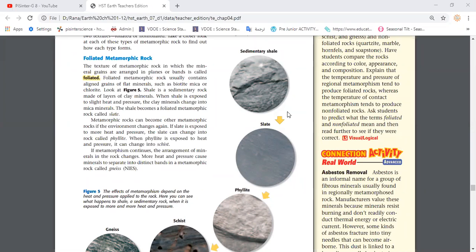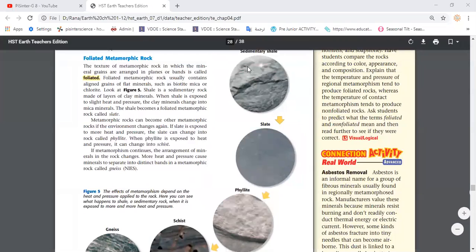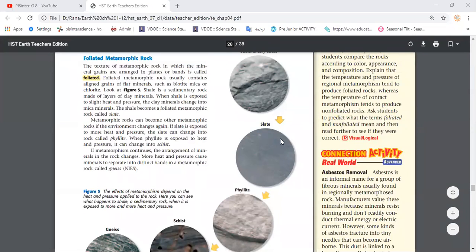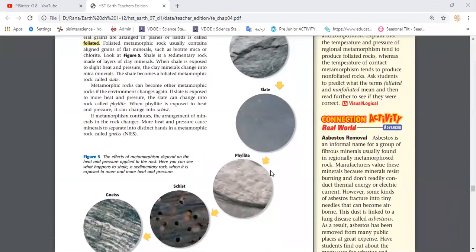Okay, and here we get the example as you can find in front of you, that sedimentary rock like shale is a sedimentary rock. Once it's exposed to slight heat and pressure, that means not too extreme heat and pressure, it's going to change into a metamorphic rock called slate, and we could observe that the minerals are arranged in plates, or planes, as you can see here. If it keeps exposing to heat and pressure, the structure of the slate will change to be another metamorphic rock, which is phyllite, and you can find it still also arranged in planes.